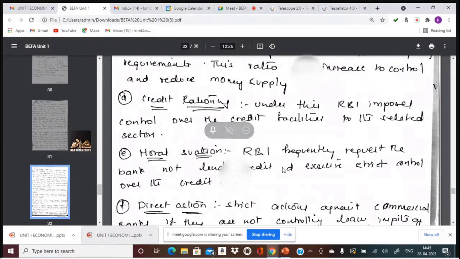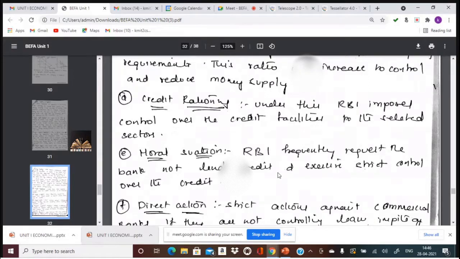Credit rationing. What do you mean by credit rationing? Rationing is nothing but blocking certain sectors from issuing loans. So if the RBI feels there is more money supply, it controls or prohibits giving loans to particular selected sectors, such as the software sector, fishing sector, mining, agriculture, small scale industries, large scale industries, like that. The economy is divided into various sectors. So it may curb or impose certain restrictions on a particular selected sector in order to control money supply.